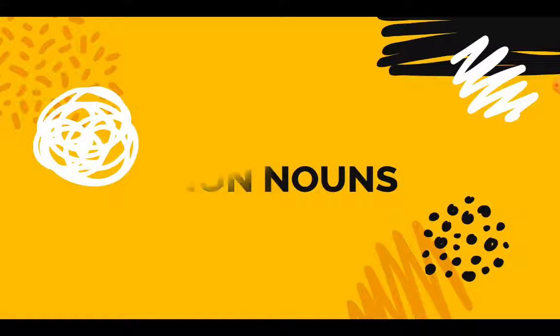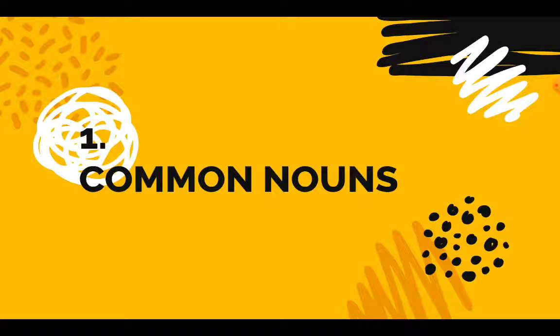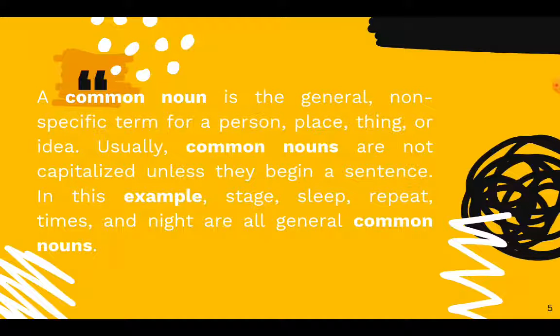Now let's see the common noun, the first type of noun, which we have already learned in our previous classes. What do you mean by common noun? A common noun is a general, non-specific term for a person, place, thing, or idea. These are not capitalized unless they begin a sentence. If they are in the middle of a sentence, we do not write the first letter capital. In this example, we see stage, sleep, repeat, times, night. These all are general common nouns.